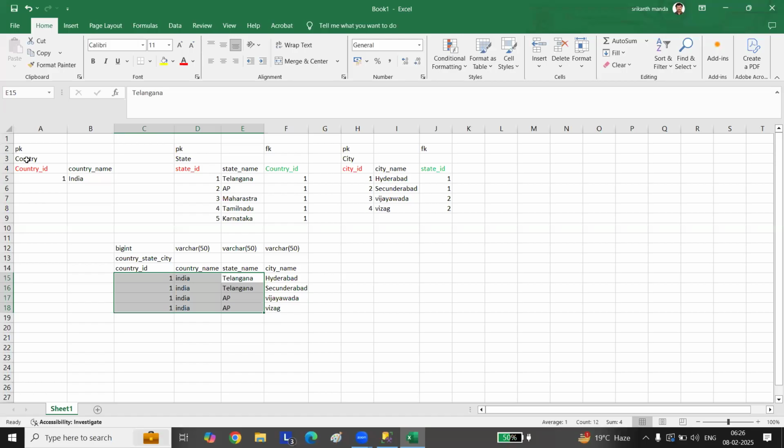Country is parent, or assume like this, city is child, state is parent, and country is grandparent. Grandparent, parent, child, or you can say parent, child, sub-child. That we are eradicating, right? Using this normalization. Absolutely.